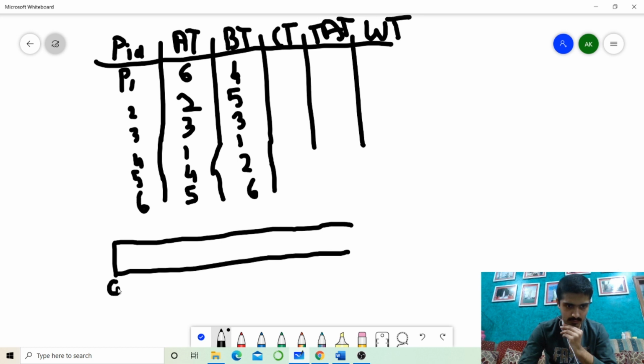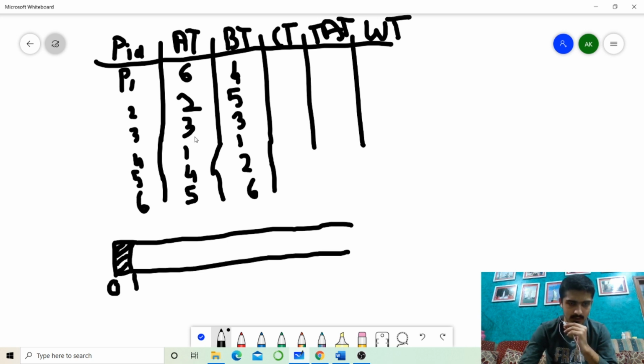So this is the 0 time interval. Now let us look at this table. At time interval 0 there is no process available, so we will leave this space from 0 to 1 empty. I'll just shade it. This is void space.